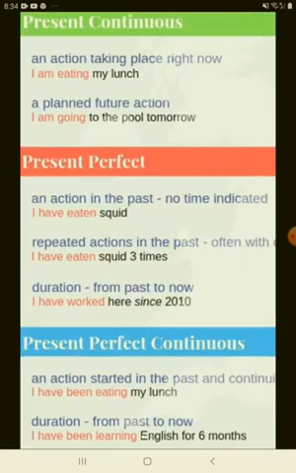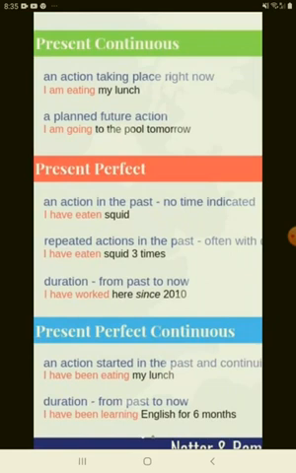Now let us look at the present perfect. Present perfect is an action in the past, and at the time of talking, this statement is being observed. So: I have eaten squid. But at the time of speaking, I am not eating it, I have eaten it and am now finished eating it. So this is the present perfect. Then repeated action in the past: I have eaten squid 3 times.